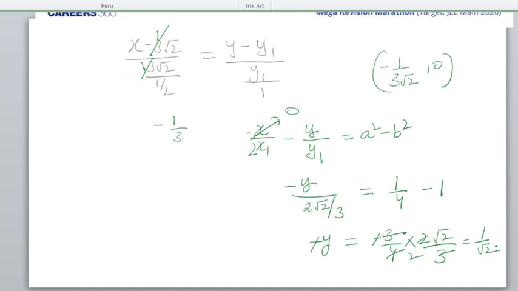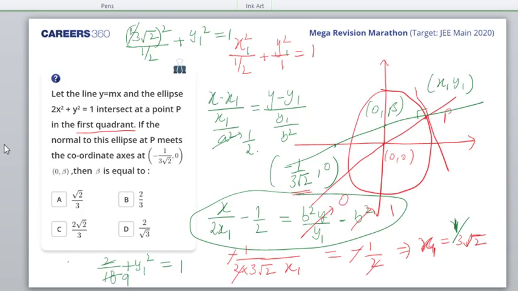Am I right? So what is the answer then? Beta is equal to 1 by root 2 I am getting. Did I do some mistake somewhere? X is 1 by 3 root 2.